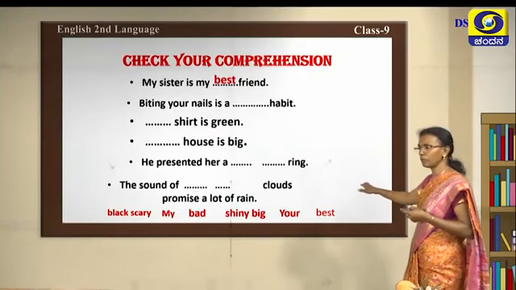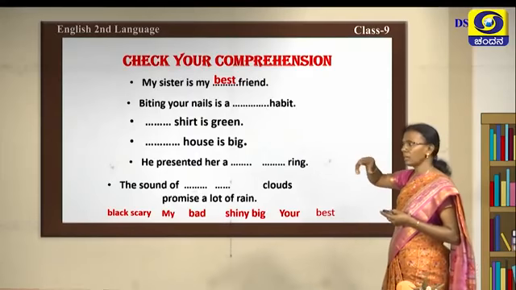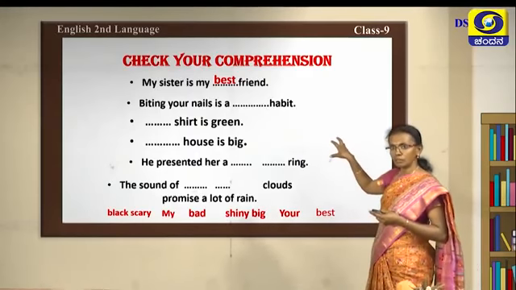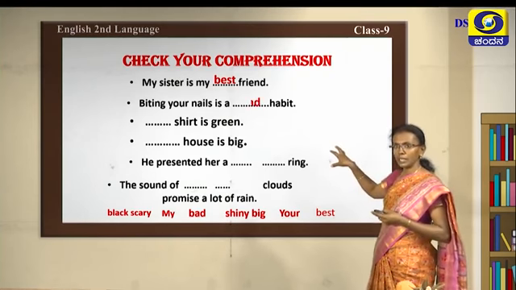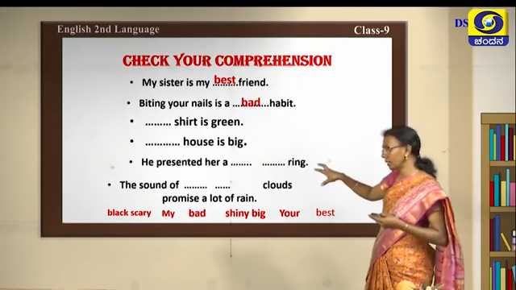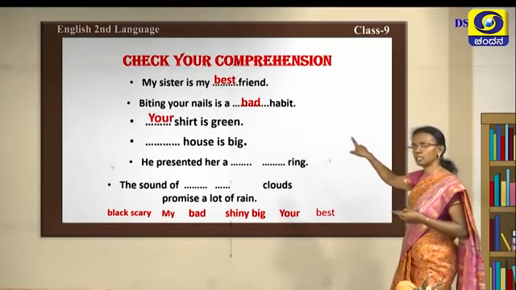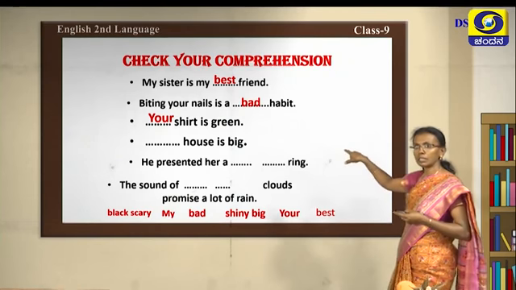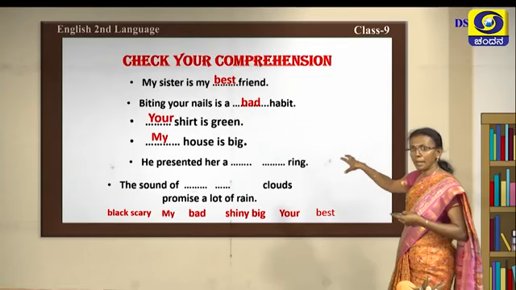Now you have to find the correct answer. See, first one is: my sister is my best friend. So you are describing as best. So this is a describer. Now, biting nails is a bad habit. The habit is bad there. You are describing that. Next, your shirt. It is a pronoun there. Okay. Your shirt is green. Next, you can go to my house.